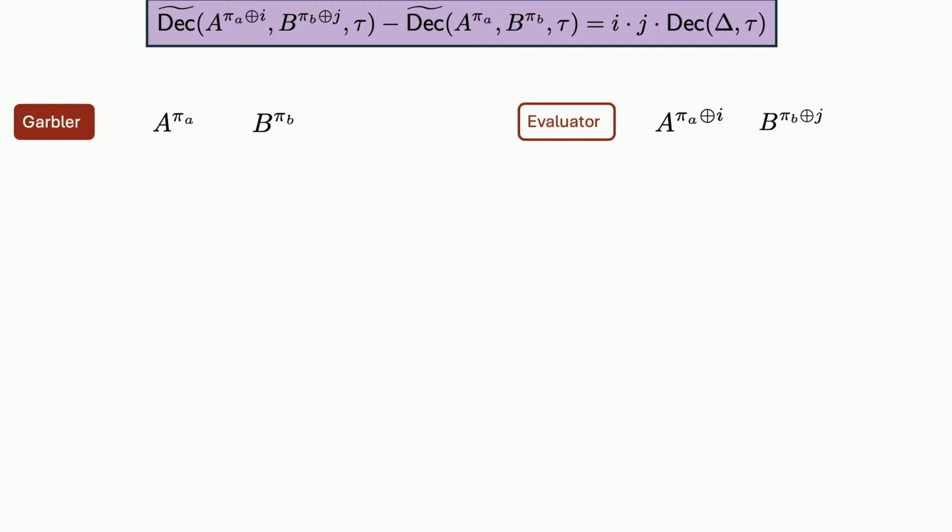And if one of them is the same, then they should hold the same value, where the difference would be 0 because i and j are 0. Both of them are 0. So the output is different only if both of the first two arguments are different.